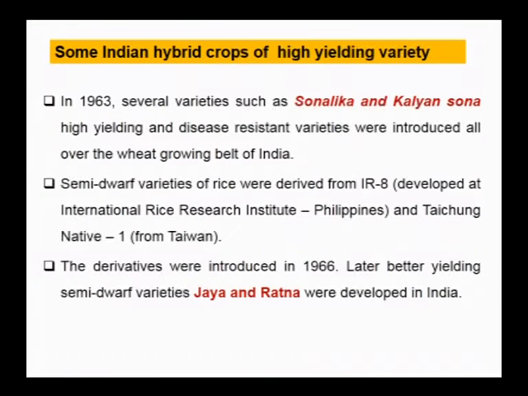Now let us discuss several Indian hybrid crops of high yielding varieties.